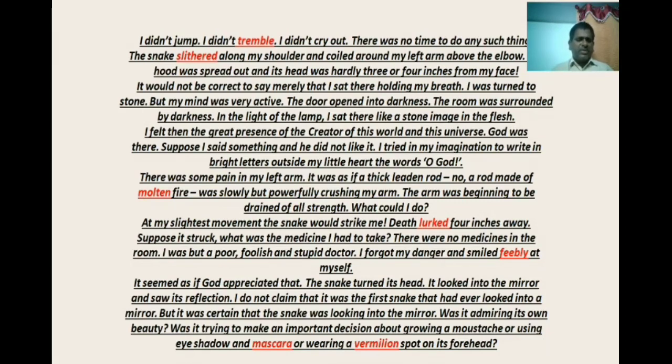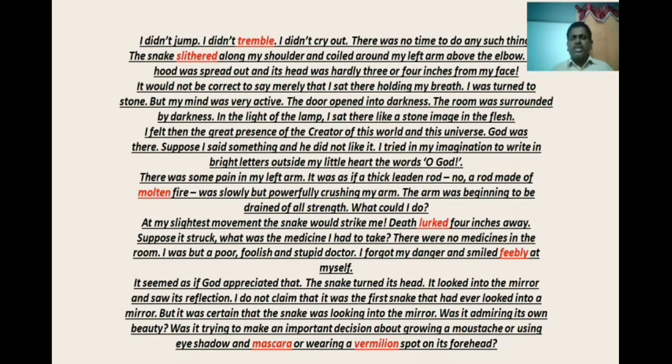It seemed as if God appreciated that the snake turned its head. It looked into the mirror and saw its reflection. This fellow is very lucky. What did he do? He did nothing. He just kept silent. He was keeping his head, he was keeping his body calm. And the snake itself slowly slithered down and went away to the mirror. It seemed as if God appreciated that, the snake turned its head, it looked into the mirror and saw its reflection.